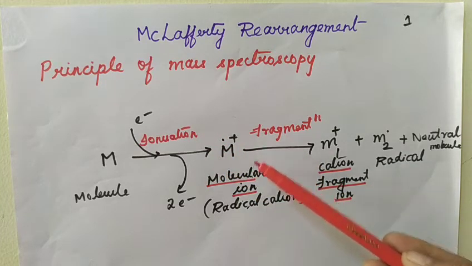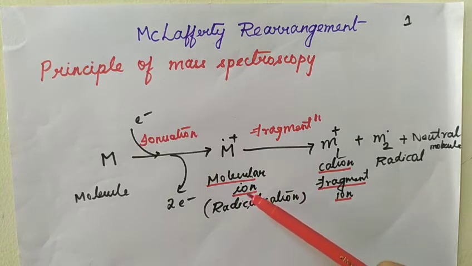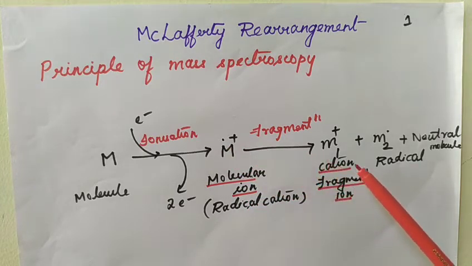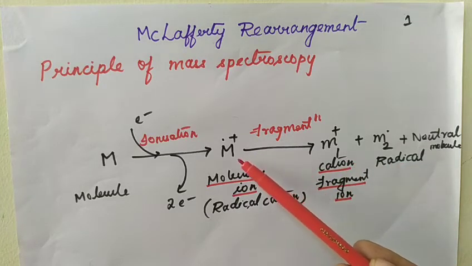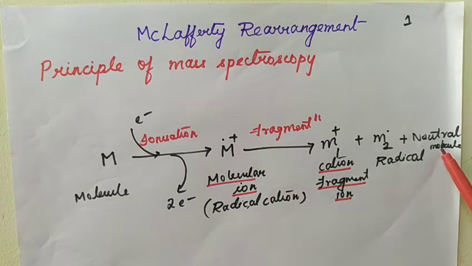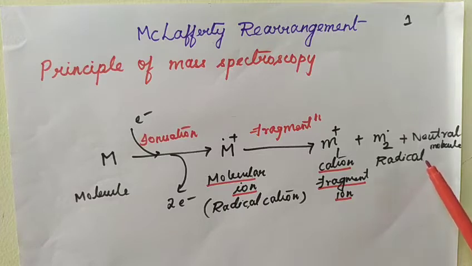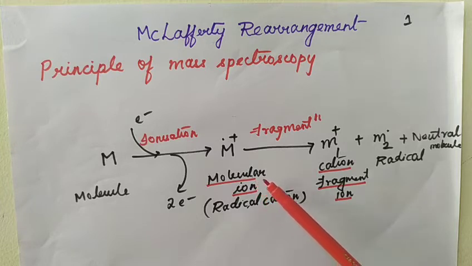The molecular ion or the radical cation, being unstable, undergoes fragmentation, resulting in the formation of the fragment ion or the radical, and part of the molecule will also form the neutral molecules. Remember, students, the mass spectroscopy will detect only the fragment ion and the molecular ion. The radicals, free radicals and the neutral molecules are not detected in the mass spectroscopy. Only the fragment ions and the molecular ions are detected based on their m by z value.